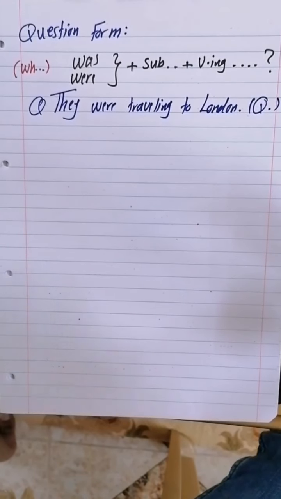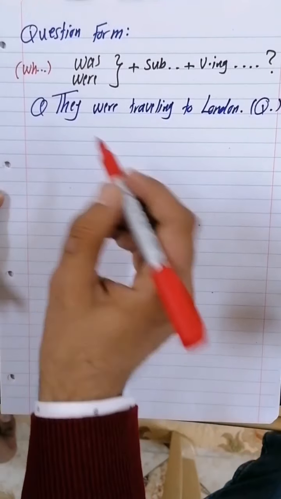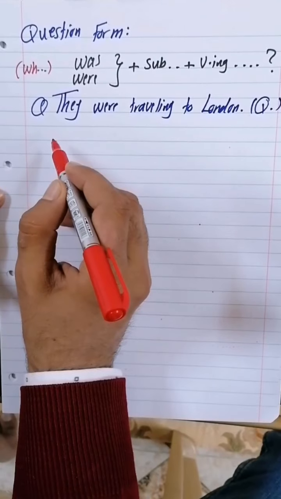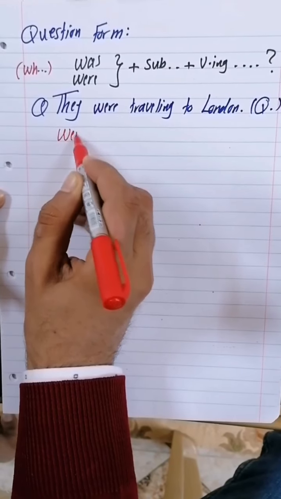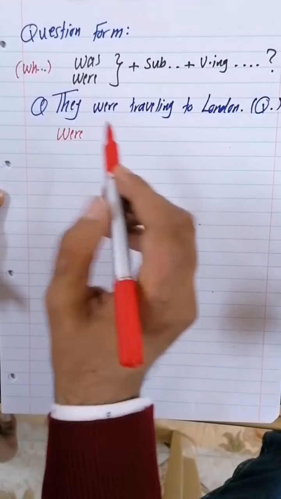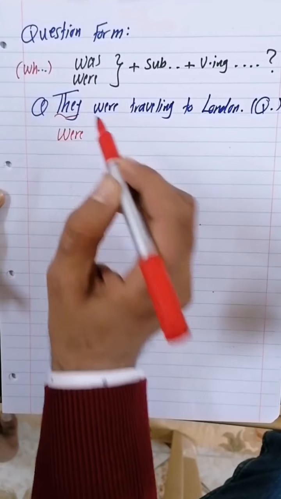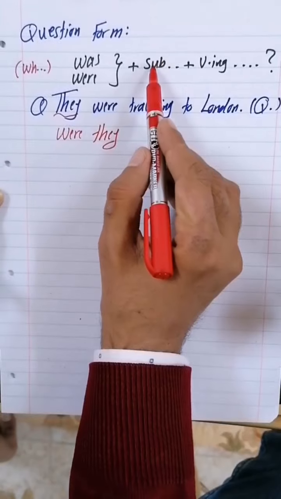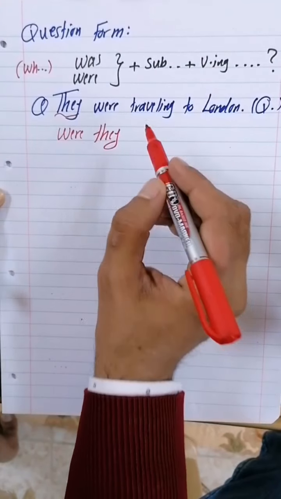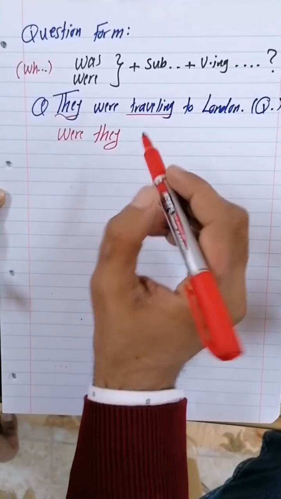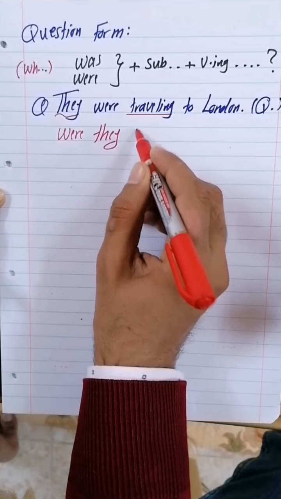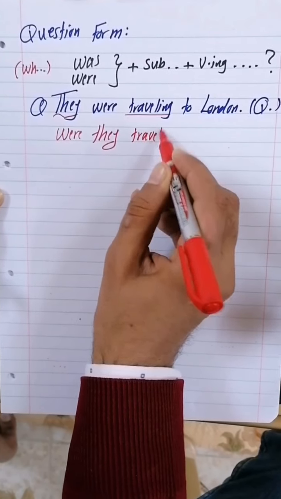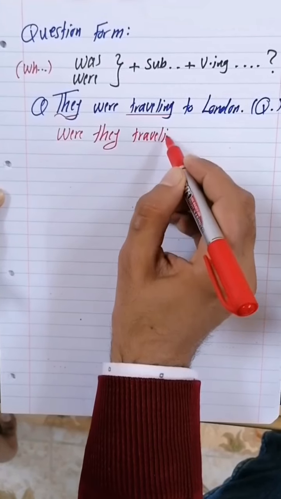We have to say, what do we have there? So we have to say where. After where, we have to have the subject. They is the subject. Were they? And after the subject, we need the verb in ing form. Here we have got the verb in ing form. Were they traveling?